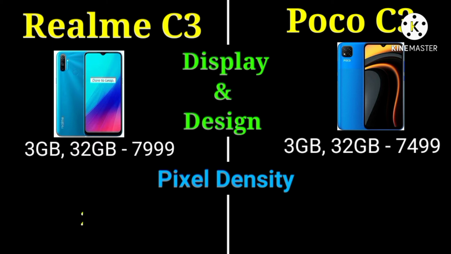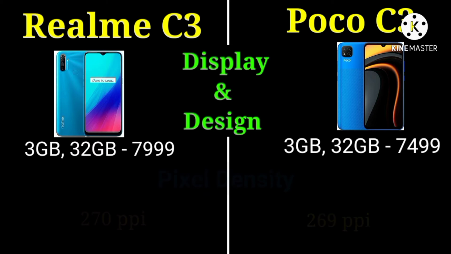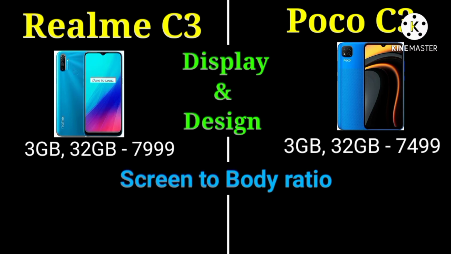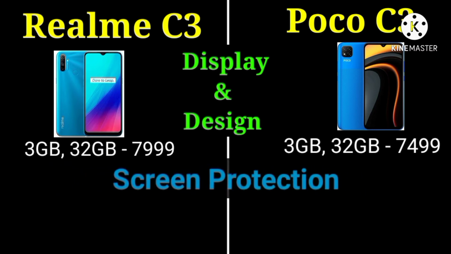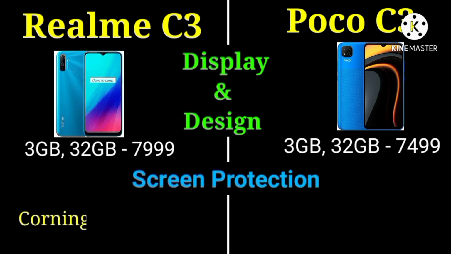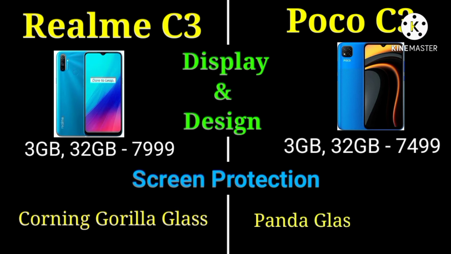The pixel density of Realme C3 is 270 pixel per inch. The pixel density of Poco C3 is 269 pixel per inch. Screen to body ratio of Realme C3 is 89.8%. The screen to body ratio of Poco C3 is 89.7%. The screen protection of Realme C3 is Corning Gorilla Glass. The screen protection of Poco C3 is Panda Glass screen.